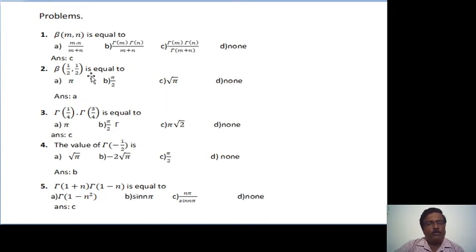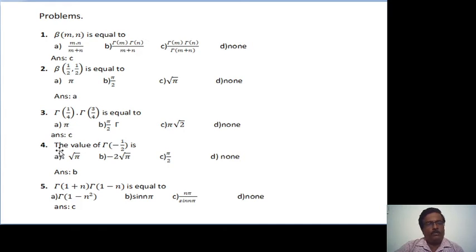So these are some problems which I have left as exercise for you. Beta of m, n is equal to: a, m into n divided by m plus n; b, gamma of m into gamma of n divided by m plus n; c, gamma of m into gamma of n divided by gamma of m plus n; d, none. Second, beta of 1 by 2, 1 by 2 is equal to: first, pi; second, pi by 2; third, root pi; d, none. Third, gamma of 1 by 4 into gamma of 3 by 4 is equal to: first, pi; second, pi by 2; third, pi by root 2; fourth, none.